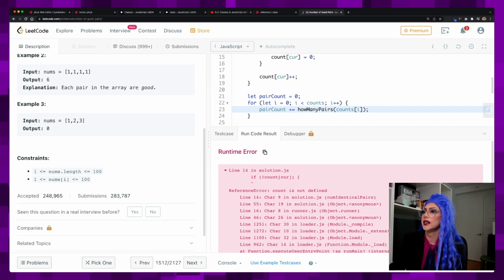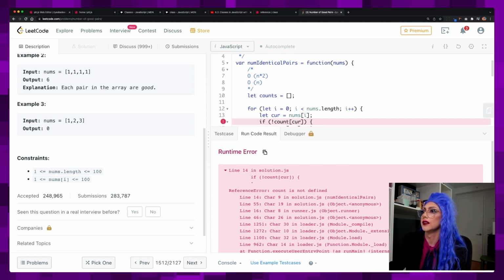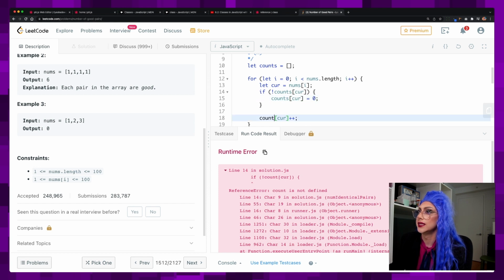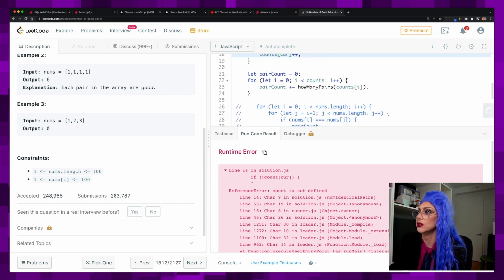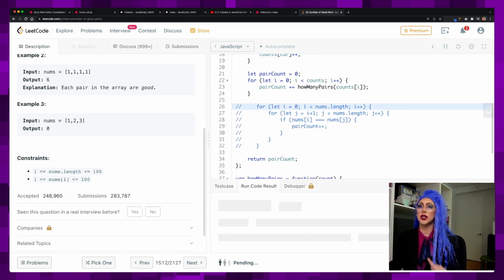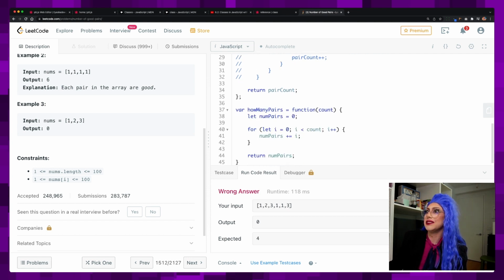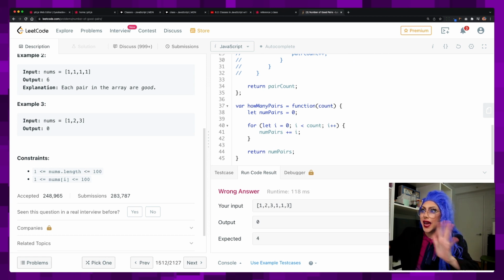Count is not defined. Okay, that's good. Counts. Good to use the syntax highlighting to see where your errors are. You probably wouldn't get points off for that in an interview though, especially if you're doing this on a whiteboard. Okay, well, it's funny, this did worse, but that's okay.